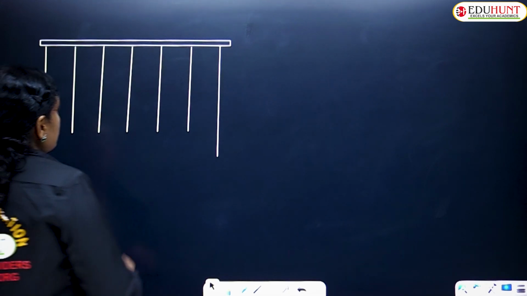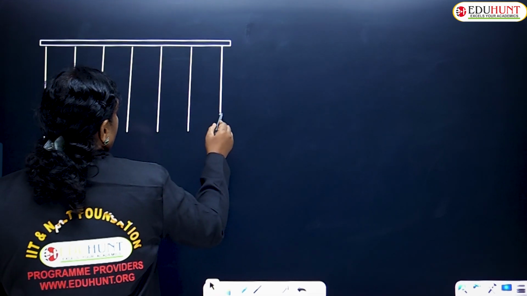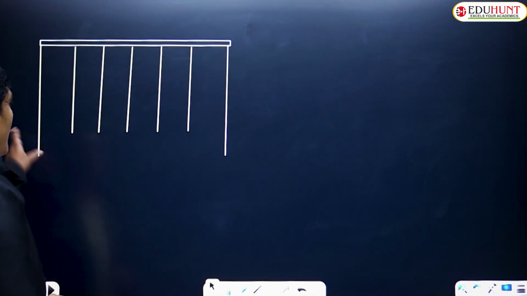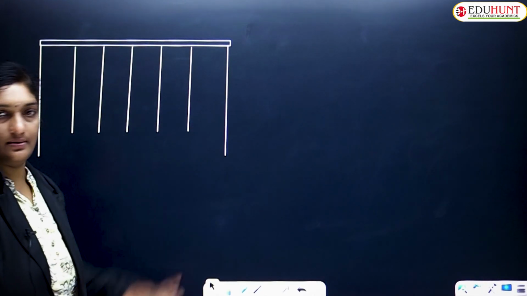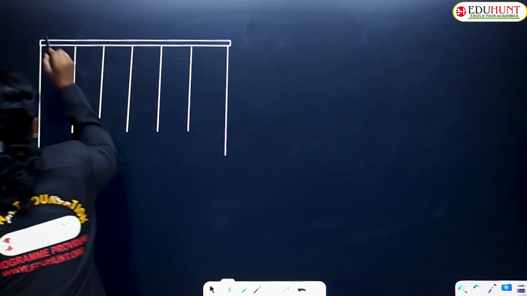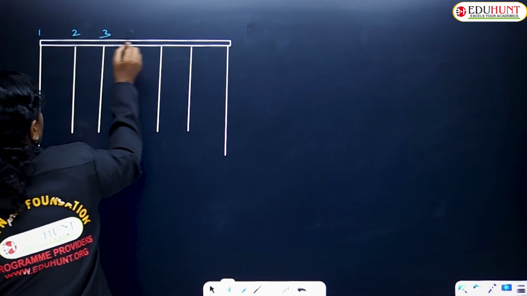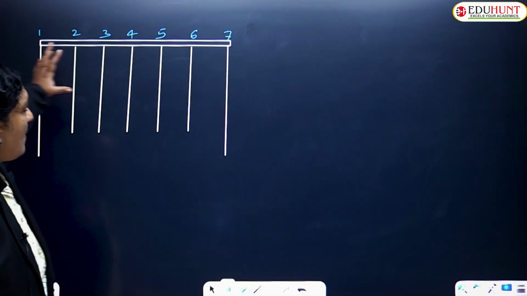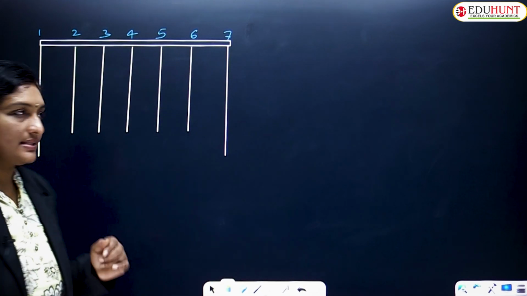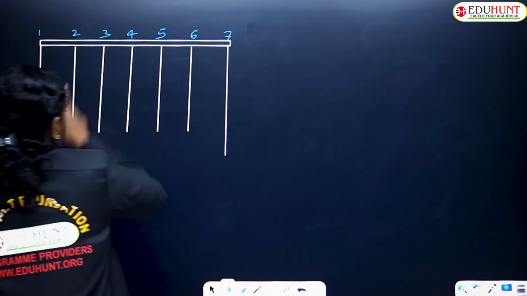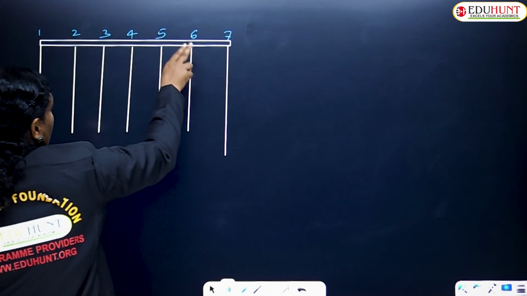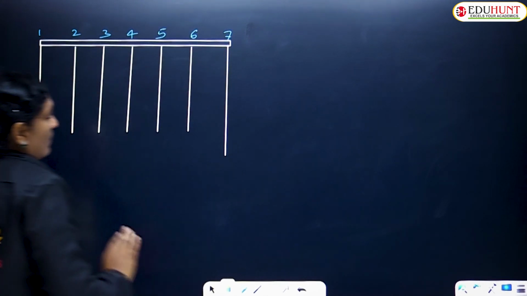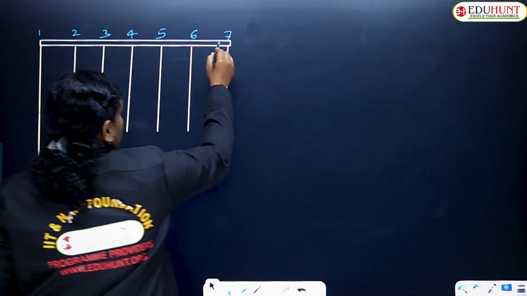And for the 7 strings, one thing you understand, children: the first string and the 7th string, 1, 2, 3, 4, 5, 6, 7. Let us name them: this is your first string, second string, third string, fourth string, fifth string, as well as the 6th and 7th string. Let us keep all the strings at equal distances apart, except the 1 and 7. So these 2, 3, 4, 5 and 6 maintain the same equal distances, whereas 7 and 1 were kept a bit farther away, something like this.